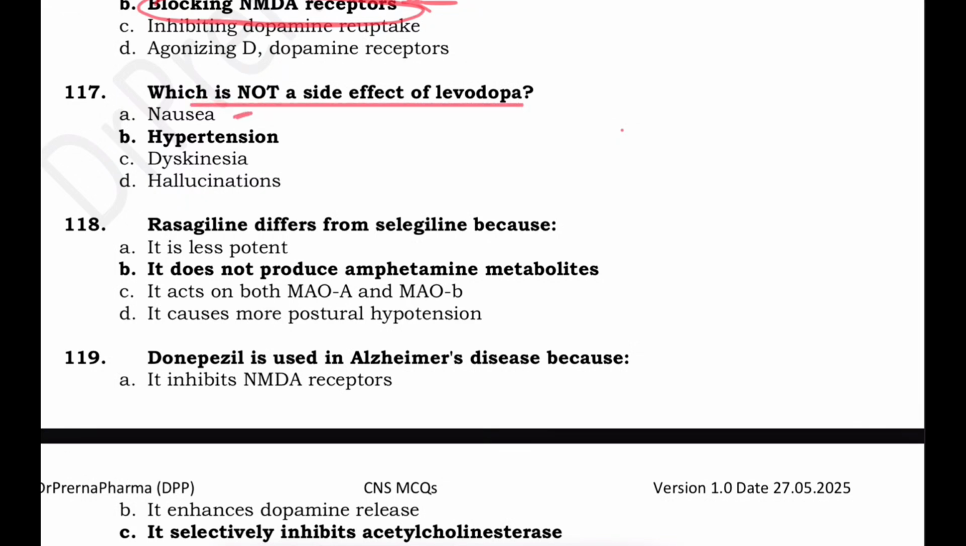Which is not a side effect of levodopa? Levodopa causes nausea, dyskinesia, hallucinations. It does not cause hypertension. It basically causes postural hypotension. So it does not cause hypertension.